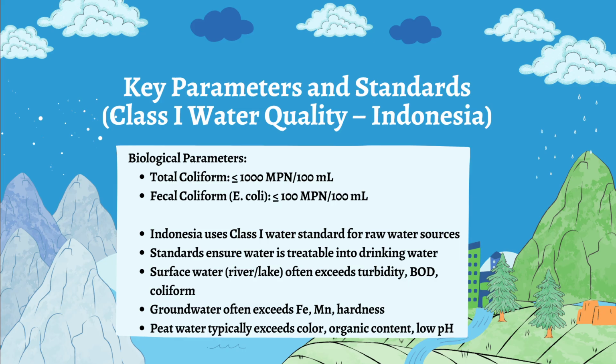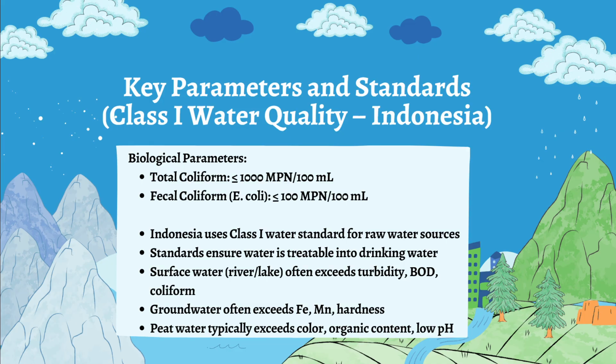The total coliform must be less than 1000 MPN per 100 milliliters, and the fecal coliform is less than 100 MPN in every 100 milliliters. So, Indonesia uses the Class 1 water standard for the raw water source. This standard ensures the water is treatable into drinking water.